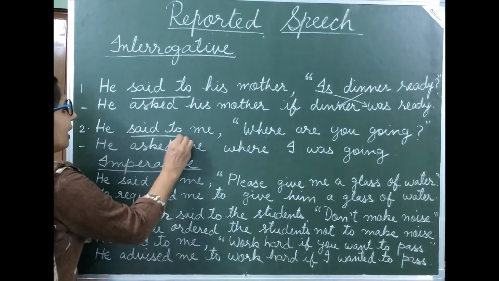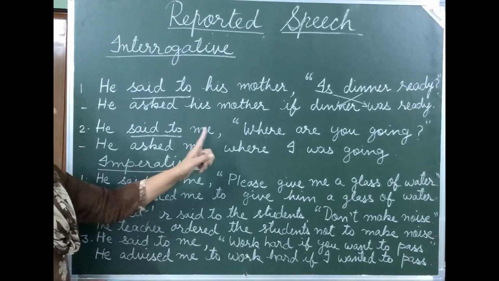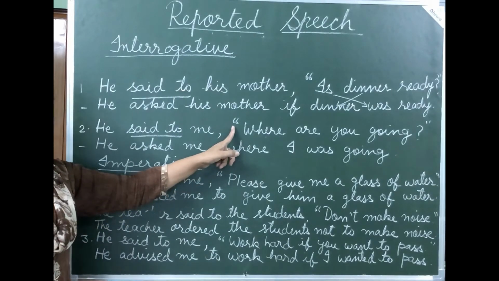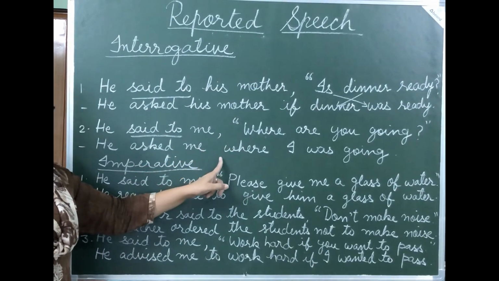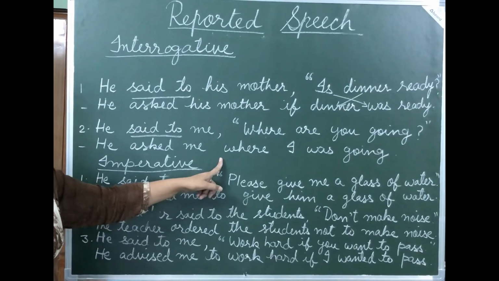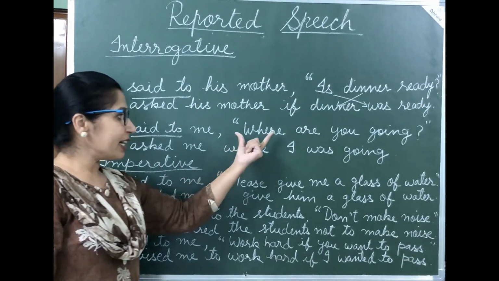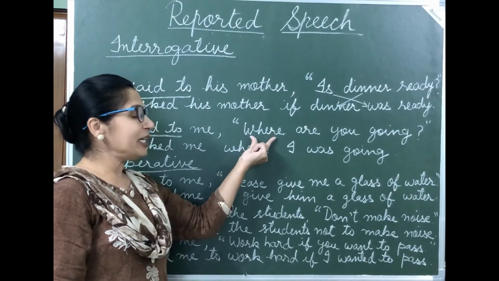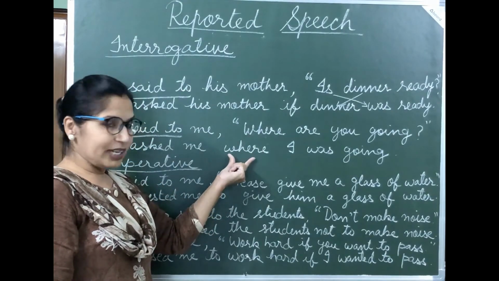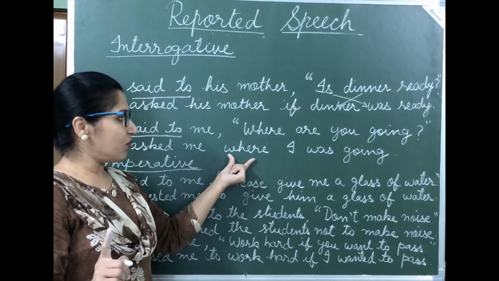He asked me. Now we are going to remove the comma and inverted commas, but we are not going to add any conjunction over here. Here we are going to copy this same interrogative word "where," but with one difference.